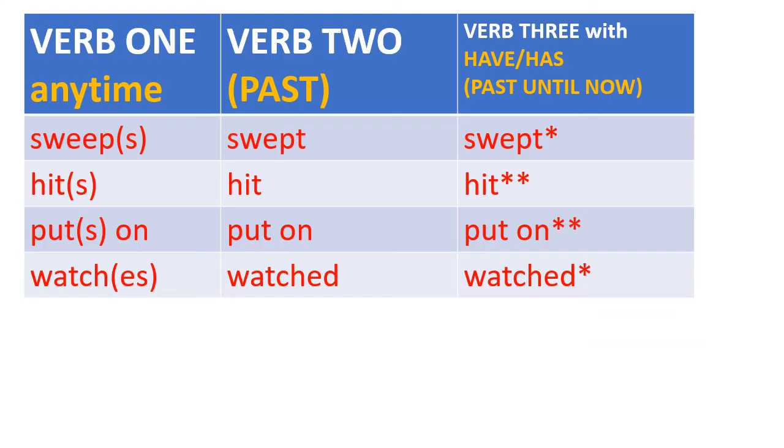So here is the list of verbs that you may use in your sentences today. Make sure you're using verb 1, verb 2, or verb 3, depending on the time of the action. So is it an anytime action? Is it a past action? Or is it a past until now action with have or has?